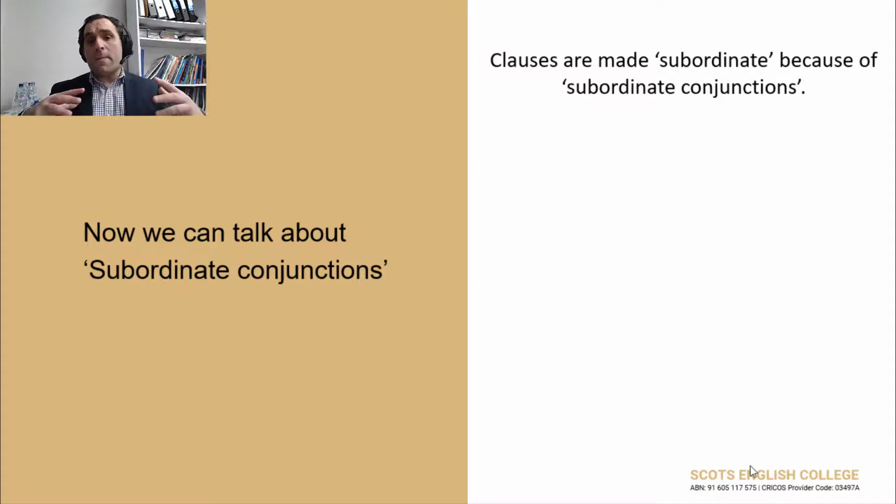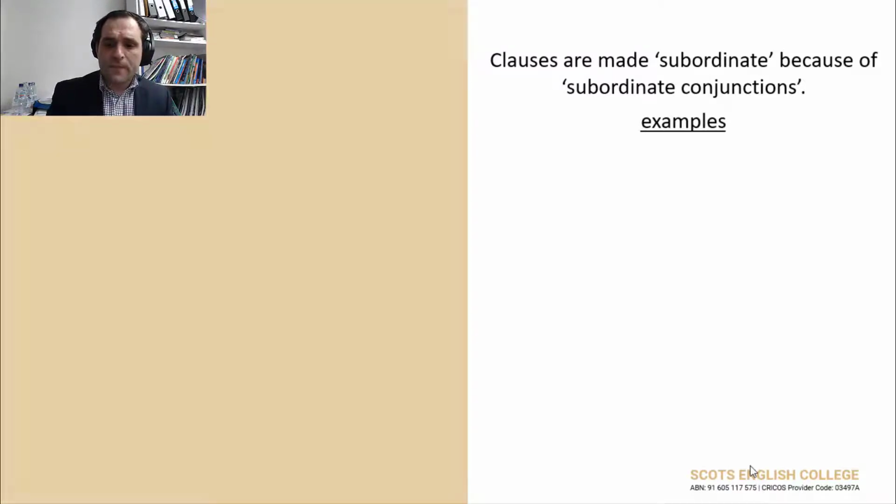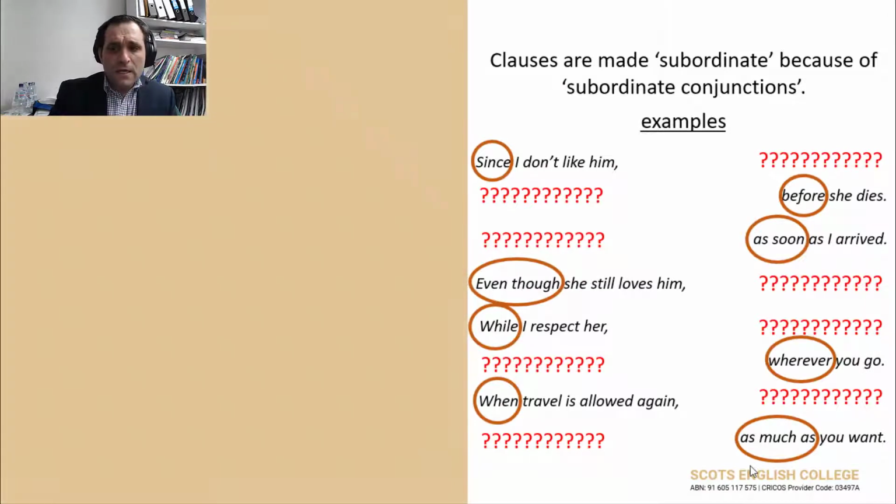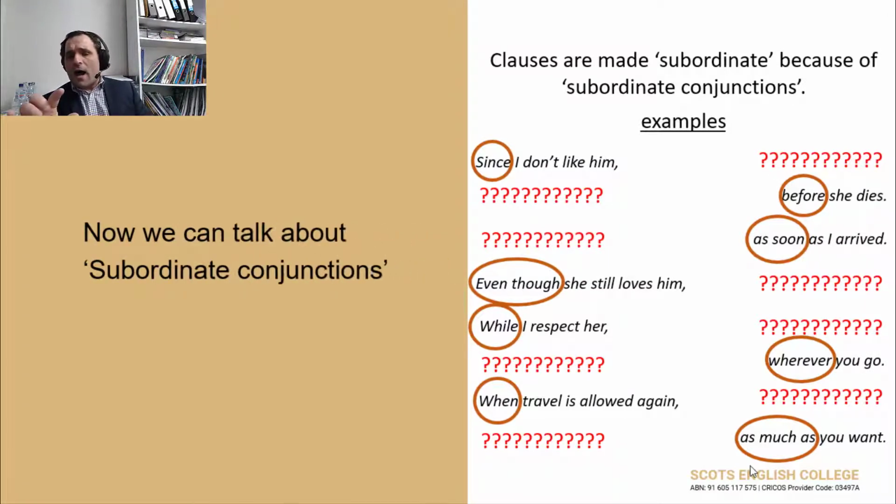So clauses are made subordinate, as I said, because of subordinate conjunctions. And I'm going to give you some examples, okay? If you look at that, I am giving you a lot of sentences. And what you don't see in those sentences is the independent clause.